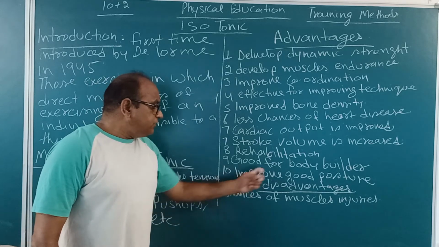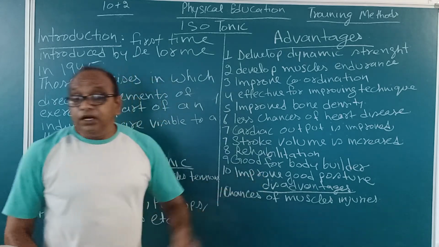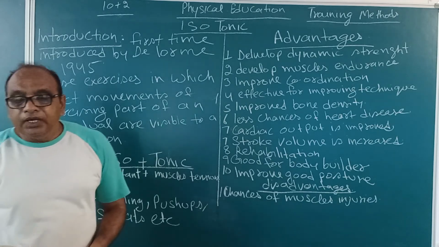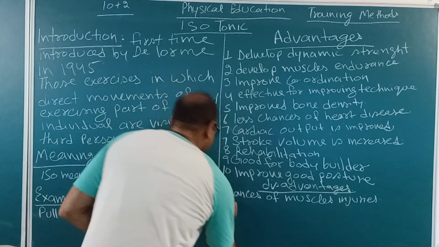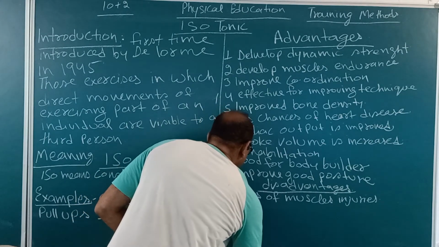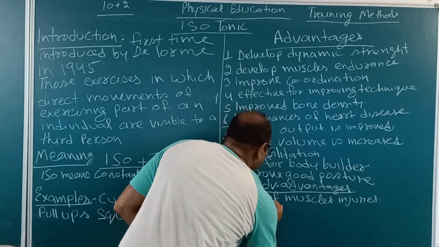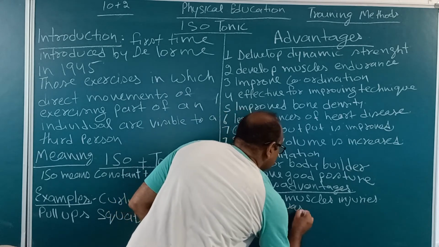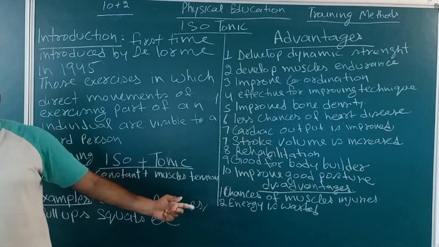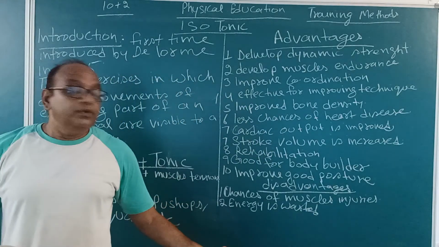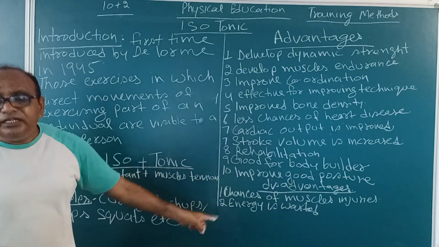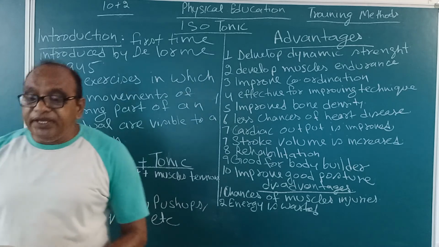So this is a disadvantage of isotonic exercise. Next, energy is wasted. As we repeat the same exercise so many times, because of this, our energy is going to be wasted.